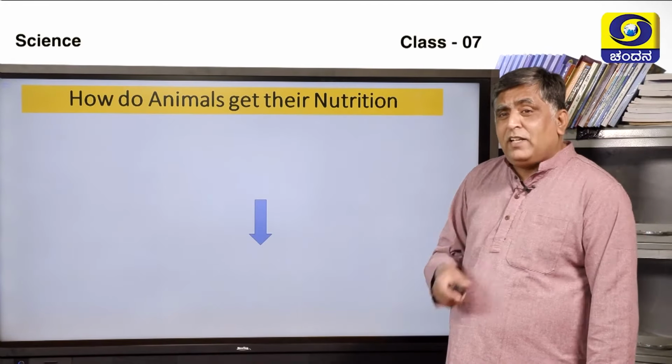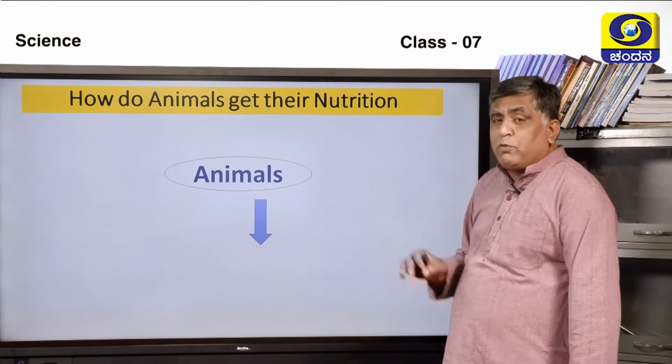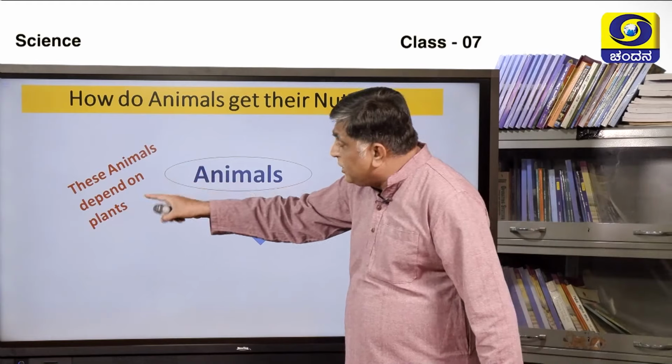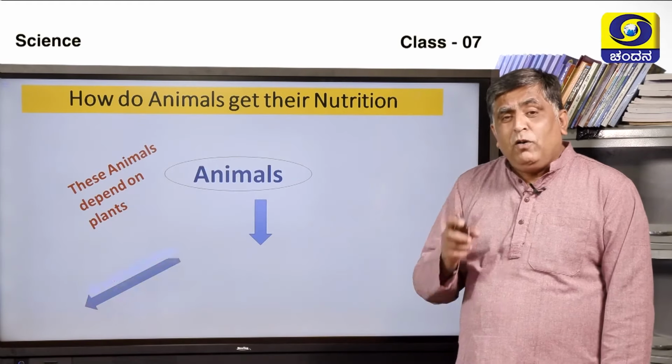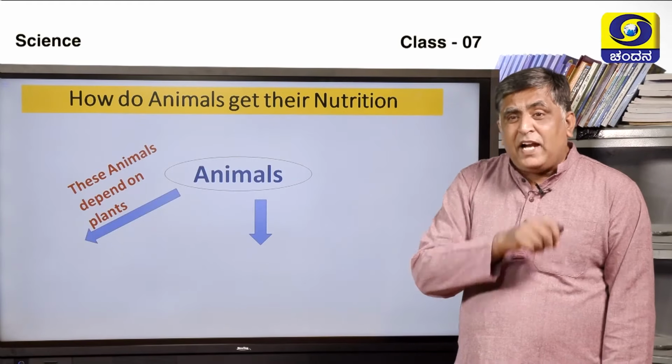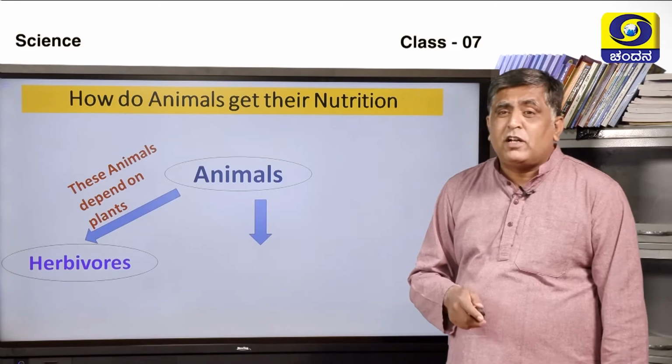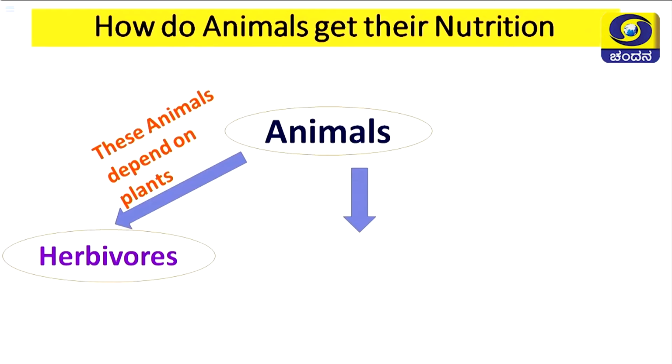So based on their food habit, these animals are broadly classified into 3 categories. The first one are those animals which depend on plants. The animals which depend on plants for their food, we call them herbivores. Examples for that are cow, deer, and also rabbit. Even many more are there, we have quoted few.